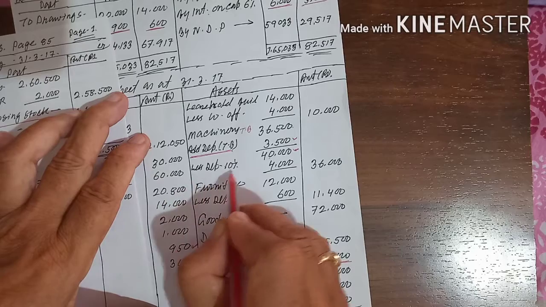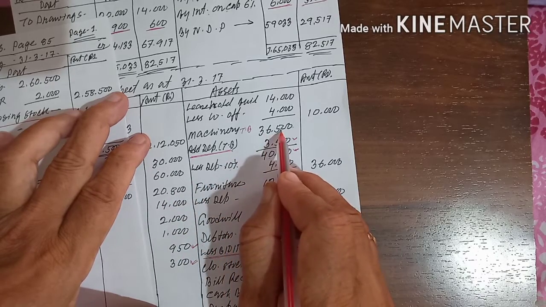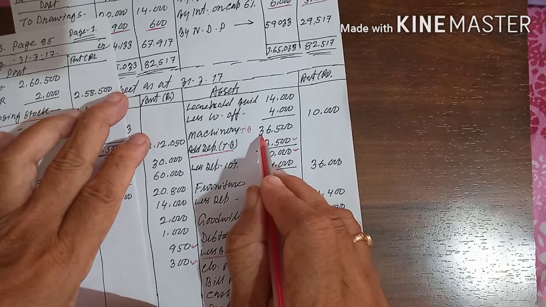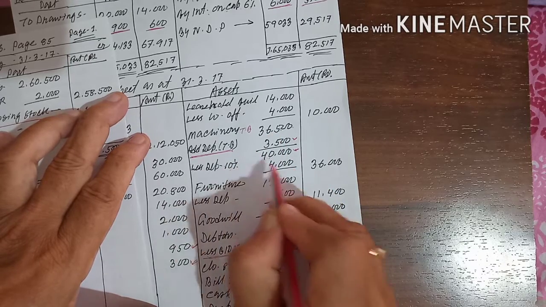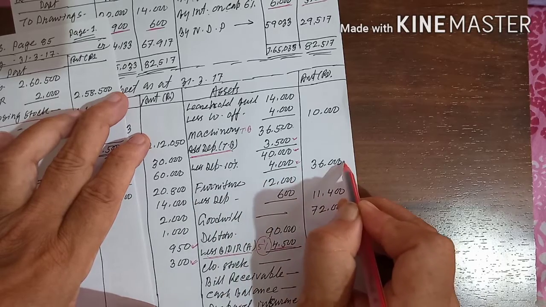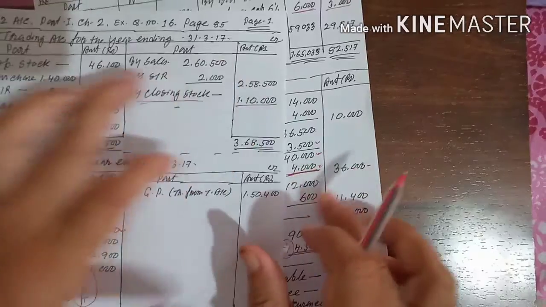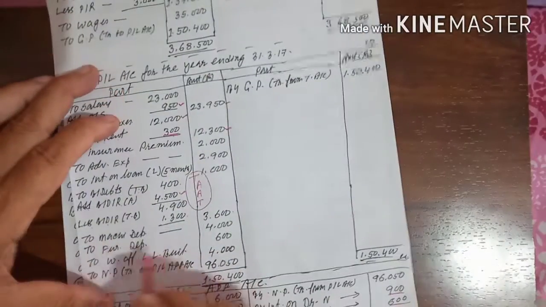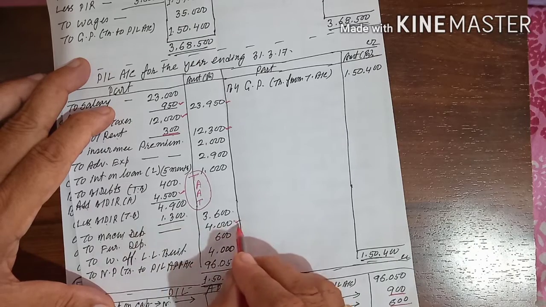You have to calculate 10% depreciation on 40,000, not 36,500. Don't calculate 10% on 36,500, it will be wrong. 10% of 40,000 is 4,000, so outside is 36,000. This is your adjustment amount. Second effect, profit and loss account debit side, machinery depreciation 4,000.